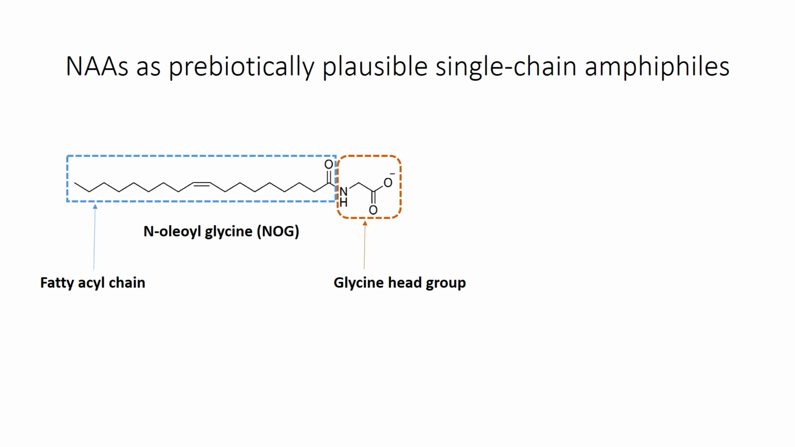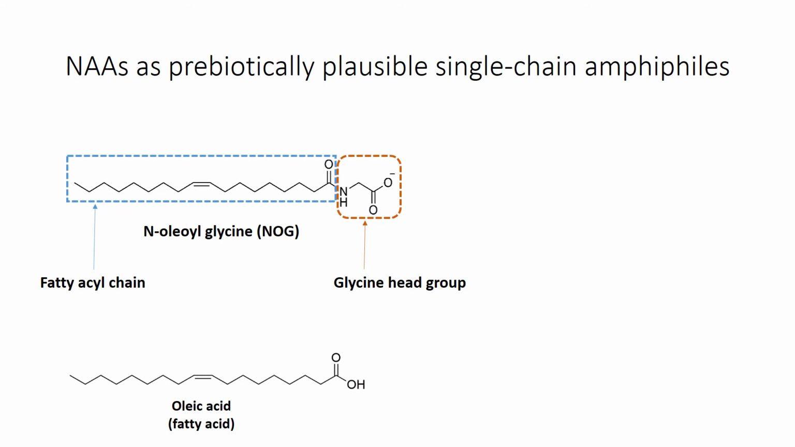The N-acyl amino acid is a hybrid of a fatty acid and an amino acid which are linked via amide linkage. Given the structural similarity between fatty acids and N-acyl amino acids, we wondered whether N-acyl amino acids can themselves act as a protocell compartment.